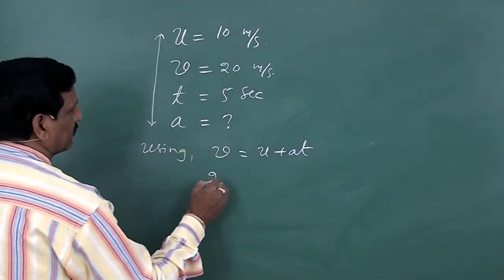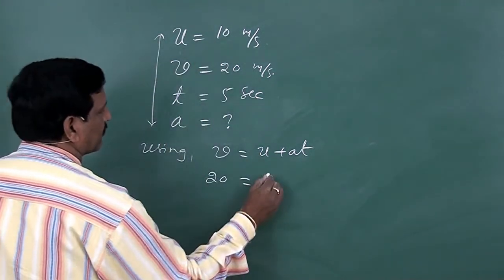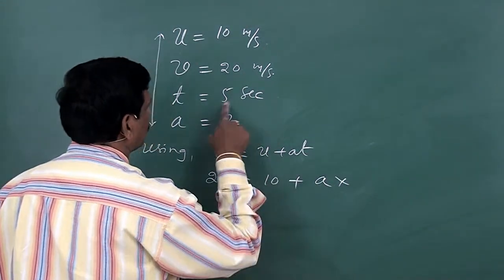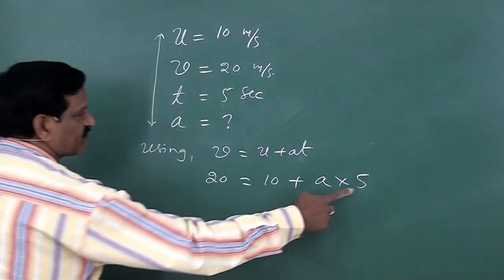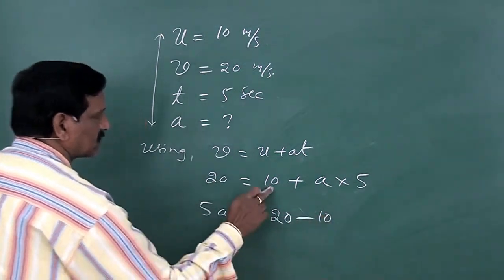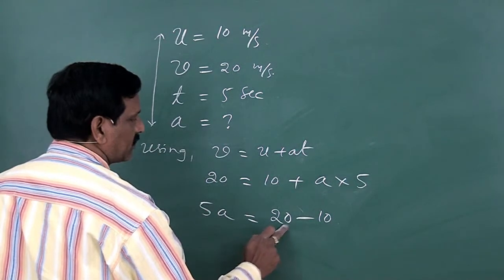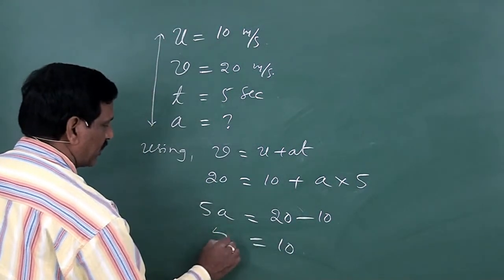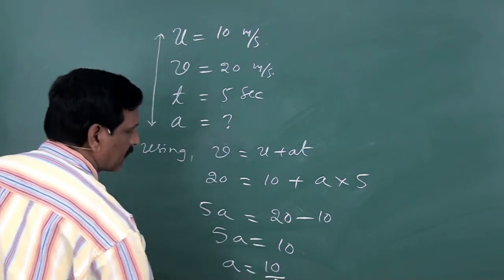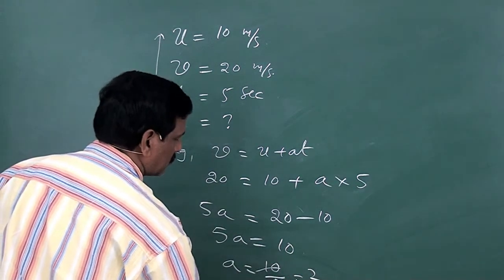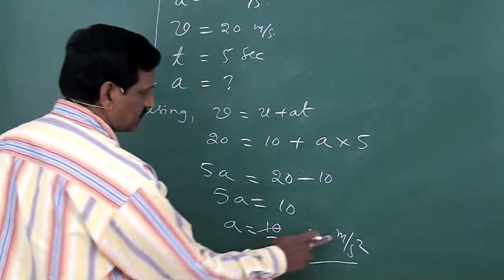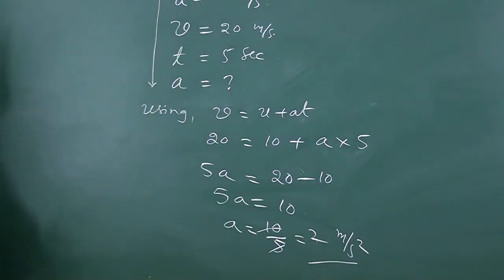So using v is equal to u plus at, here v is 20. 20 is equal to u, which is 10, plus a, which is not given, we have to calculate it. So a into time interval 5. So this is 5a, then 5a is equal to 20 minus 10. This 10 comes to this side. 20 minus 10 is 10. So 5a is equal to 10. Then a is equal to 10 by 5, so 2 times. So a is equal to 2 meter per second square, because this is acceleration. Unit of acceleration is meter per second square.